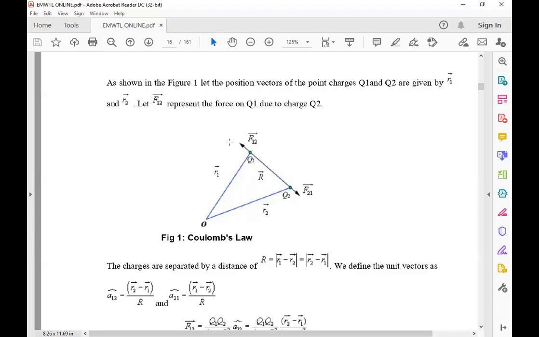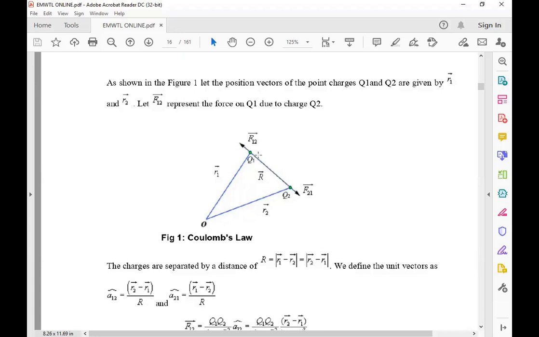Let us take from the origin, the position of Q1 is R1 bar and the position of Q2 is R2 bar. The bar represents a vector, having both magnitude and direction.